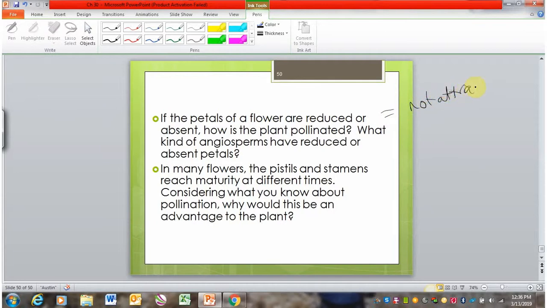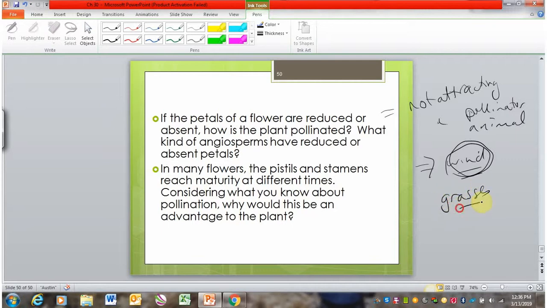So we can say with certainty that they are not relying on an animal partner. And so if they're not relying on an animal pollinator, that highly suggests that they must be relying on wind, just like many of our gymnosperms do. And so the classic example of wind-pollinated angiosperms are our grasses.